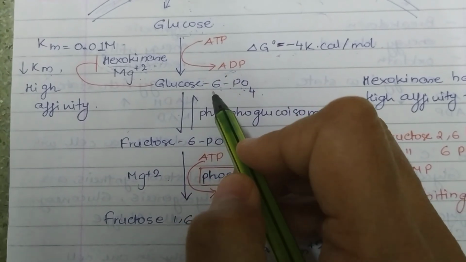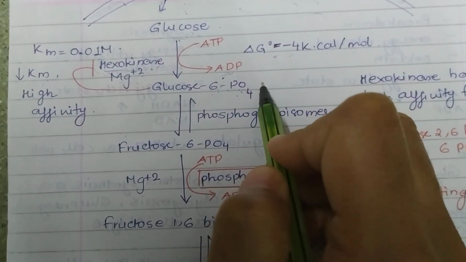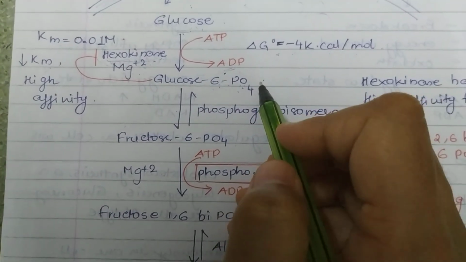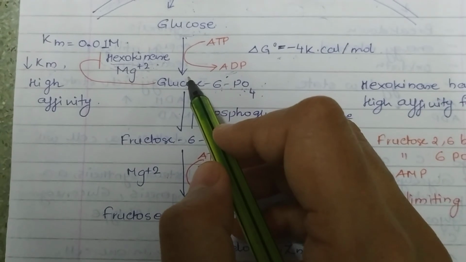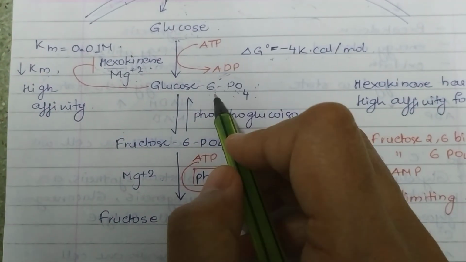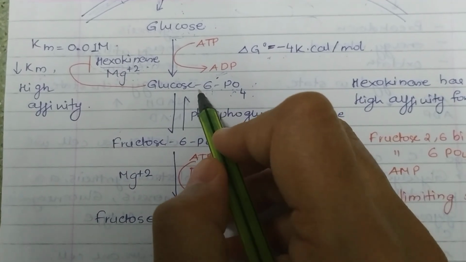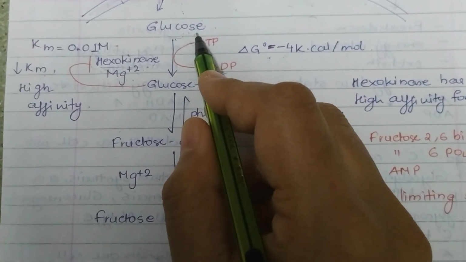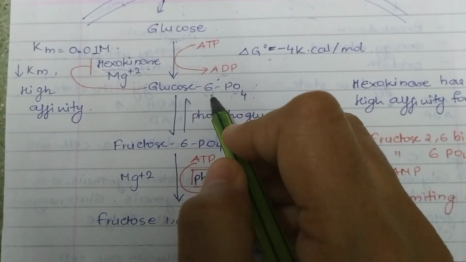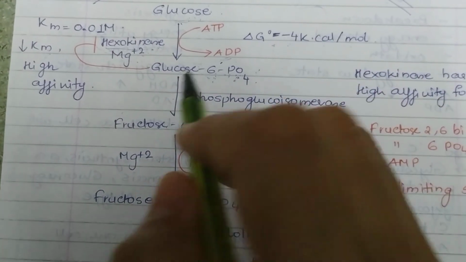This particular reaction is an irreversible reaction. Understood? Once glucose gets converted to glucose 6-phosphate, you cannot convert glucose 6-phosphate back to glucose. Now this glucose 6-phosphate has to undergo the glycolysis process.